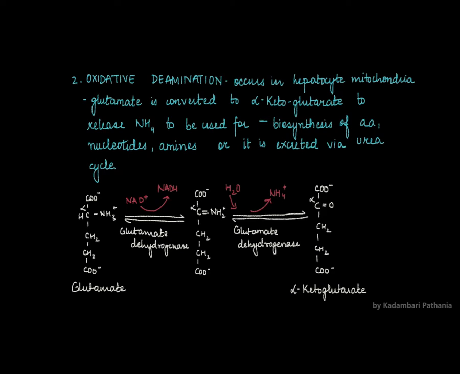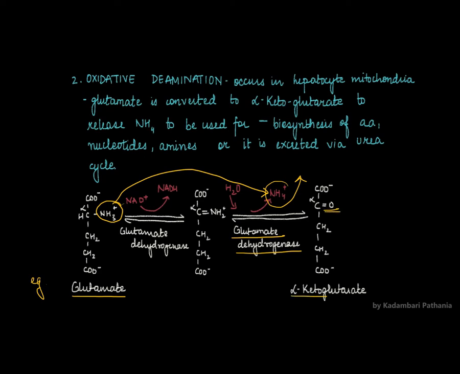Now let's see, यहाँ पे example है glutamate. Glutamate का जो amino group है, this amino group is being removed as NH4 positive or ammonium ion by the action of glutamate dehydrogenase. And when the ammonium ion is being released, it is replaced by a ketone group.